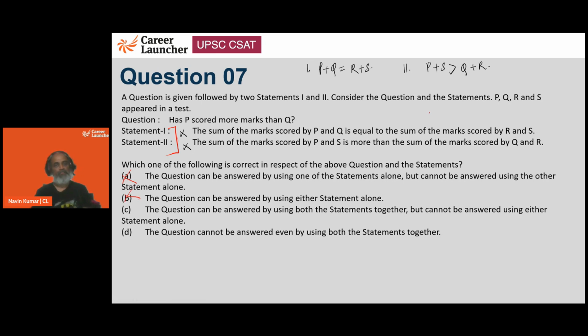If we club them, what we can see from here is we need to find the relationship between P and Q, right? So what I'm going to do is I am going to add Q here.